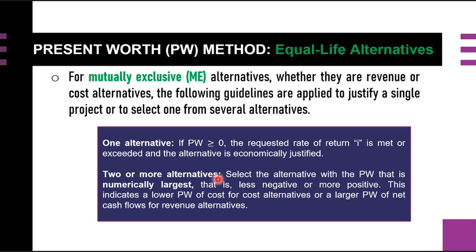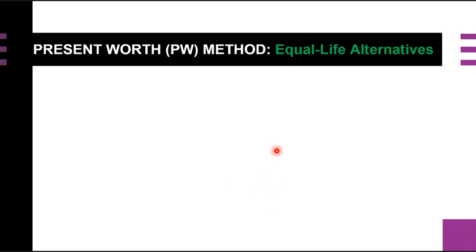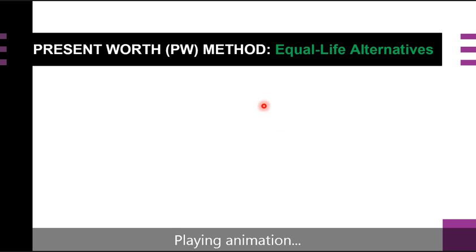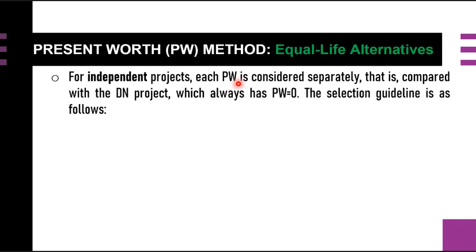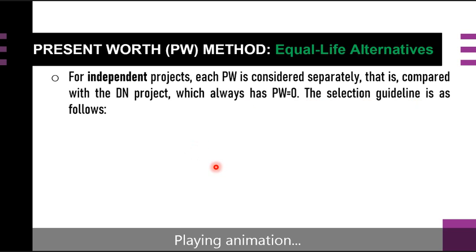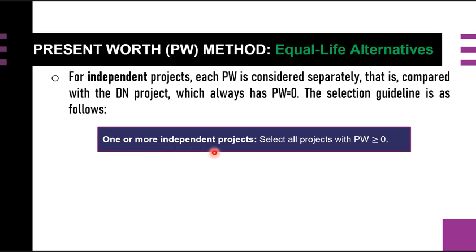Alright, so now we have this for independent projects. Each PW is considered separately, and they are compared with the DN project, which always has a present worth value equal to 0. The selection guideline is as follows: for one or more independent projects, select all projects with present worth value greater than or equal to 0.